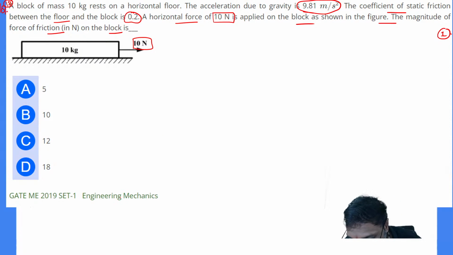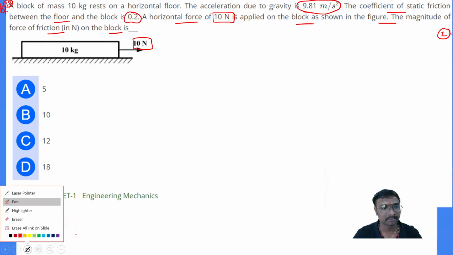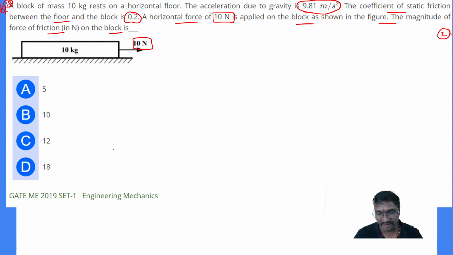Select the answer. Now I think the video is clear, right? Somebody respond. Now it's clear, okay, very good. So select the answer, everyone. Somebody get the answer.